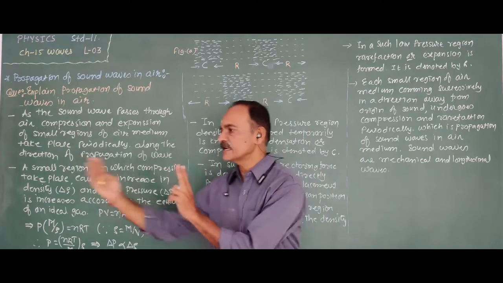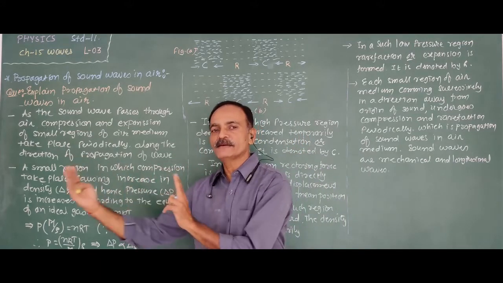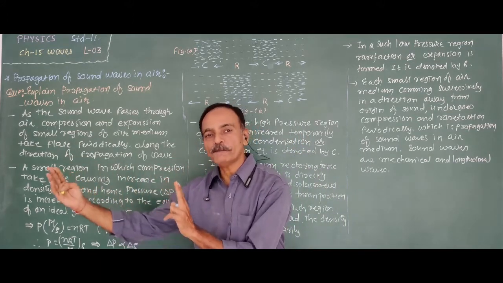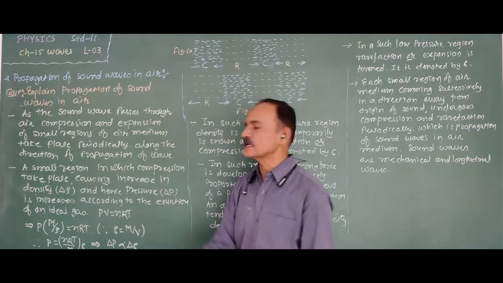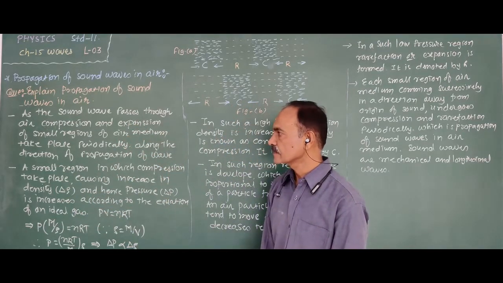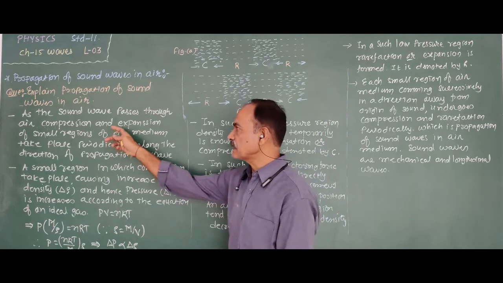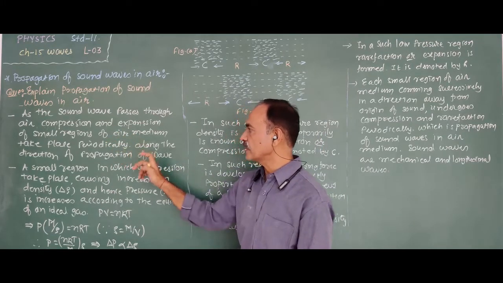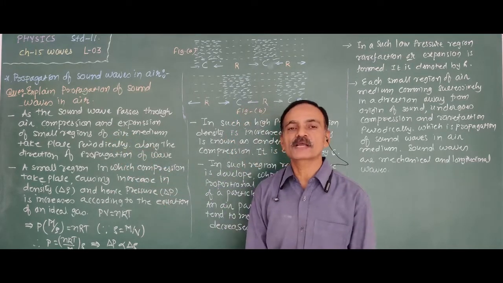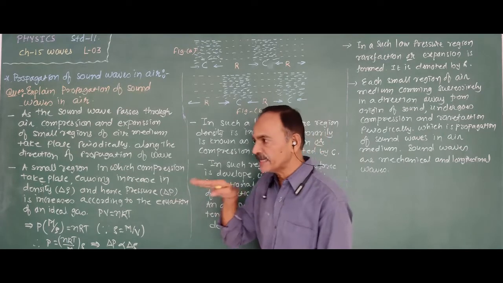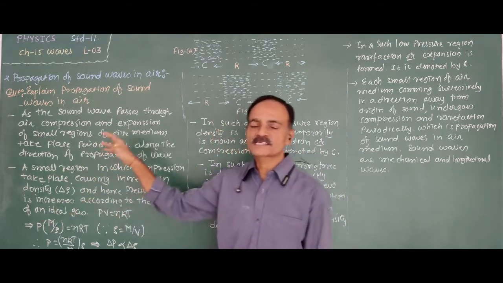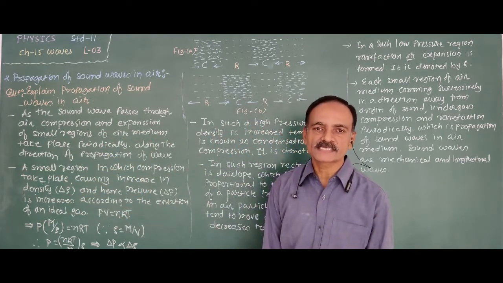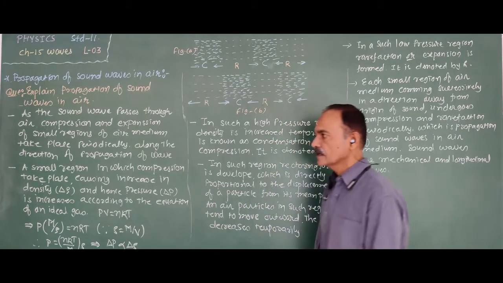While in the next region, the particles of the medium go away from each other. That means expansion takes place. Right? This expansion and compression take place periodically along the direction of propagation of the wave.